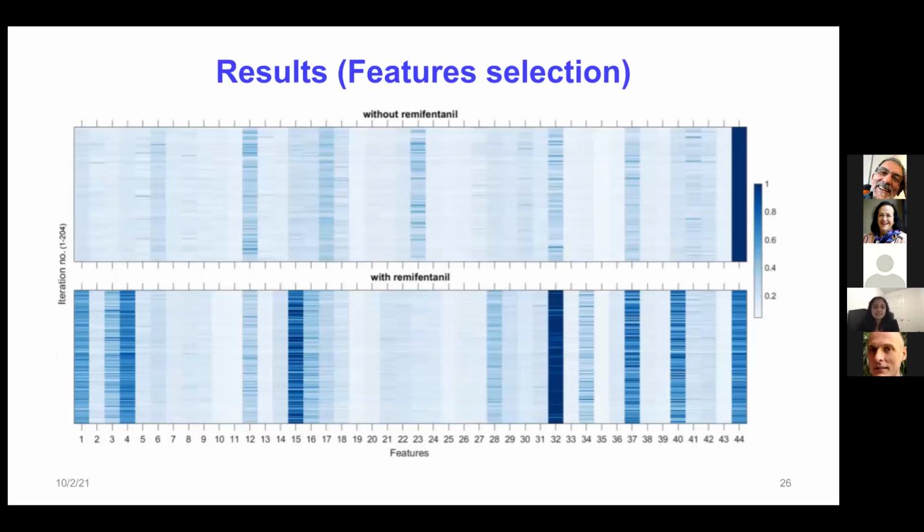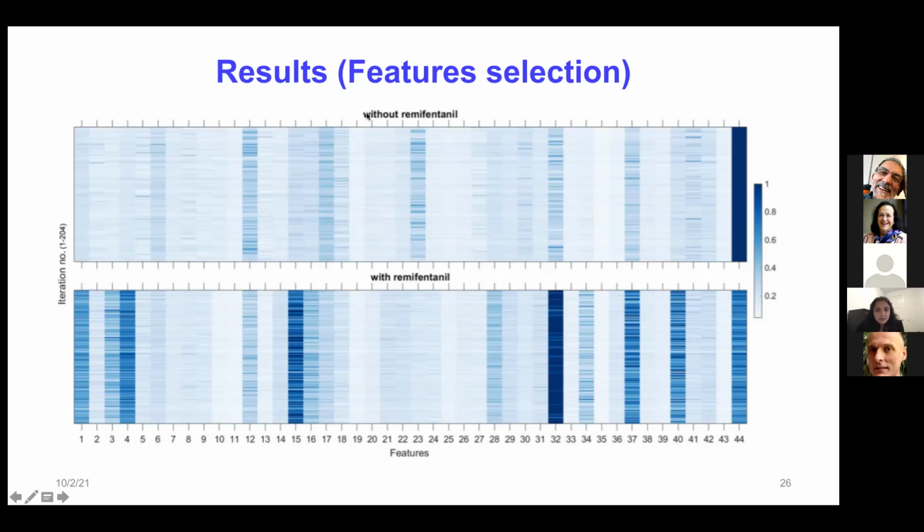And this is a heat map of the feature selection by the algorithm. Here, the x-axis is the feature selected and the y-axis is the number of patients. And these are the weights that we used. We usually normalized them to 1. The dark blue indicates the highest weight selected by the algorithm.